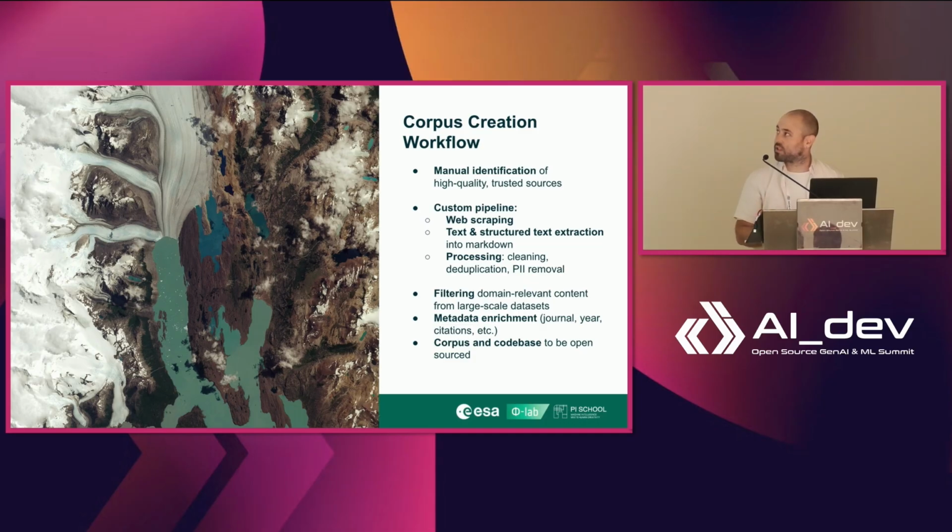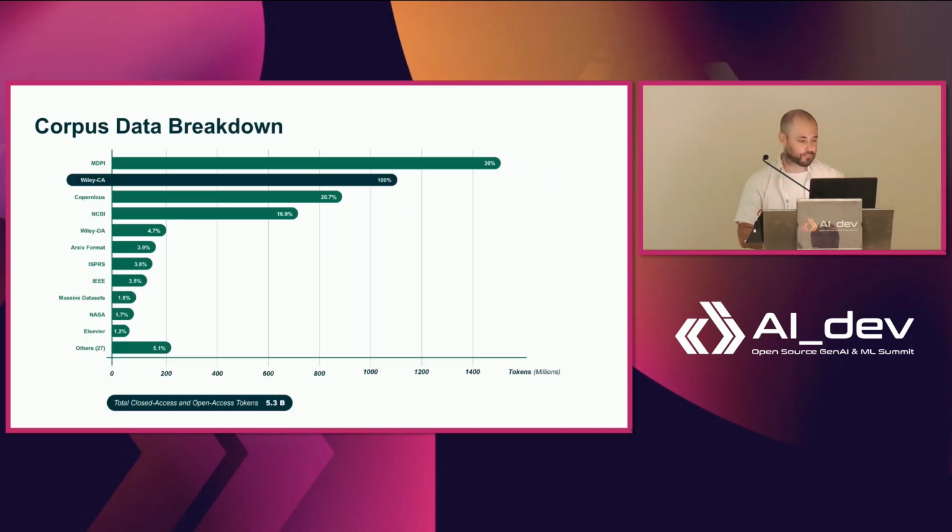To this, we also add some filtering of domain-relevant content that we get from large-scale datasets. And we enrich these documents with useful metadata like journal, year, citations, etc. Both the actual final processed corpus and the code base to create it are going to be open sourced at the project's end.